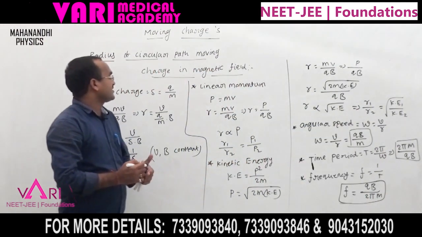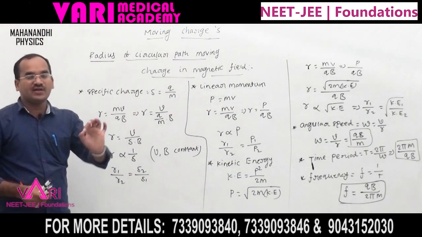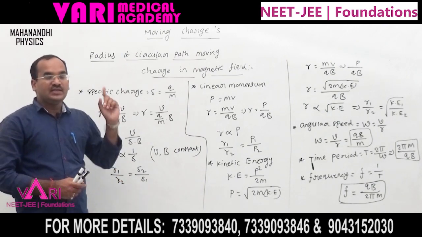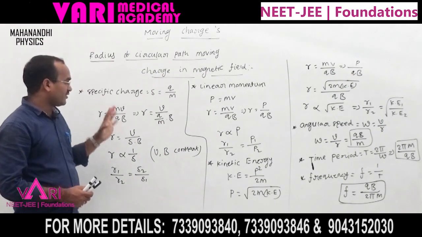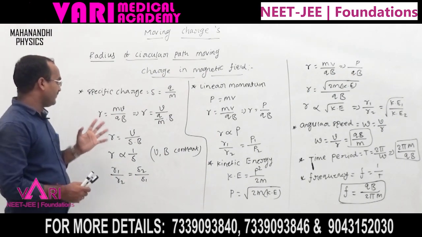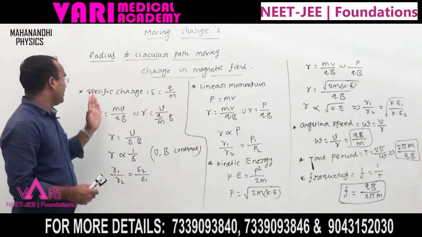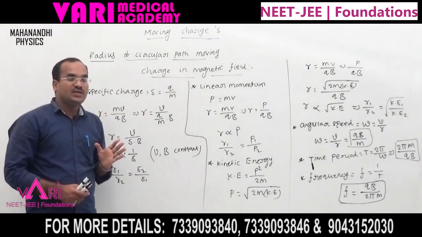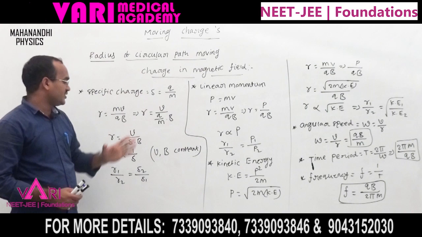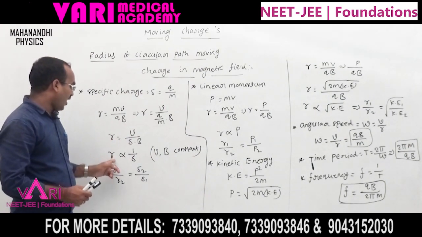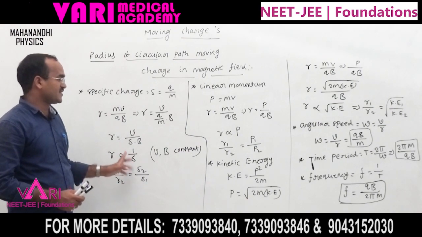These relations explain what happens if a charge is moving in a circular path: the radius is R equal to mv by qb. R is inversely proportional to the specific charge.